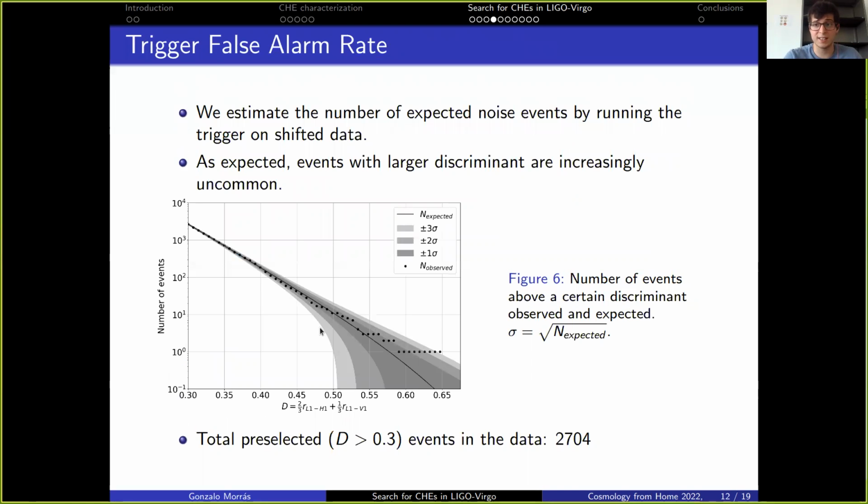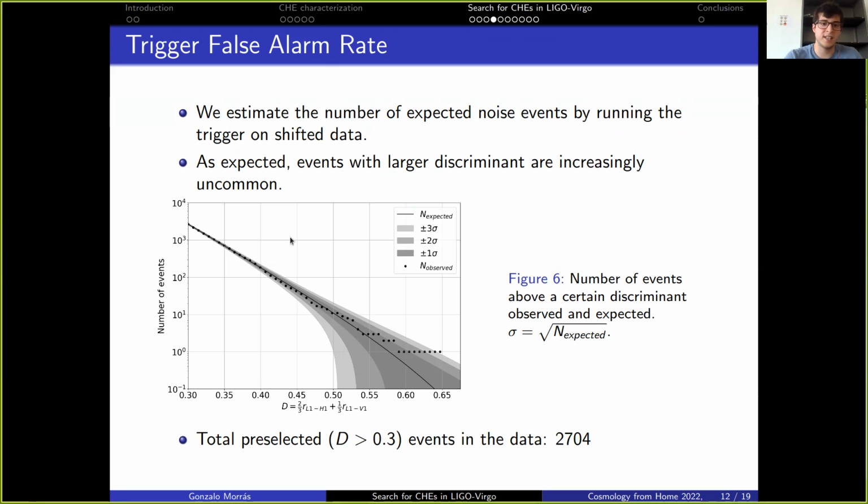Okay, so the next thing that we ask ourselves is whenever we run this trigger over the data, how many events are we expected to generate coming only from noise? To answer this question, we estimate the number of expected noise events by running the trigger on shifted data. What shifted data means is that we take the timeline of Hanford and the timeline of Virgo, and we shift it in time a couple of seconds in such a way that correlations between the different interferometers become non-physical.